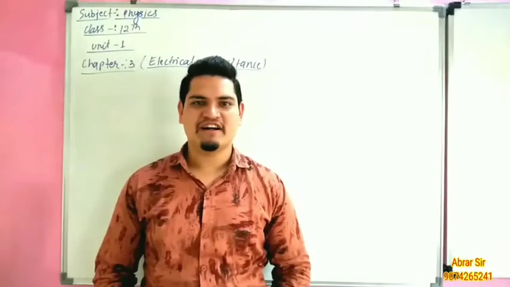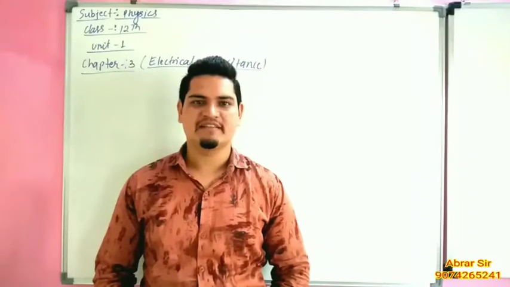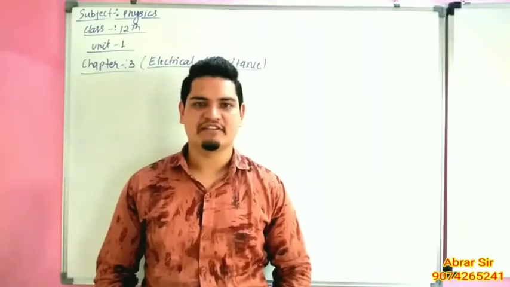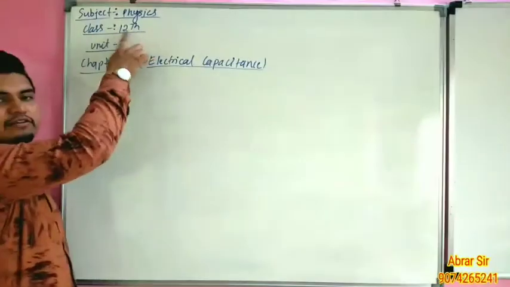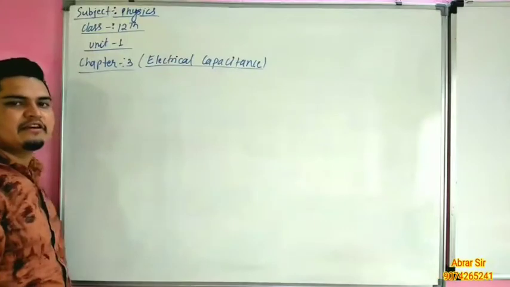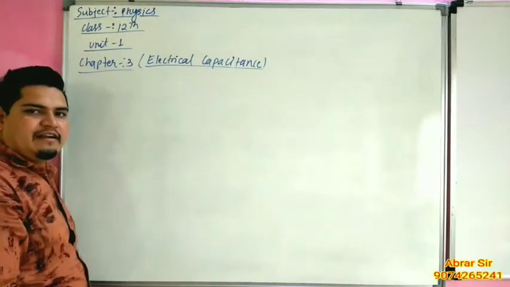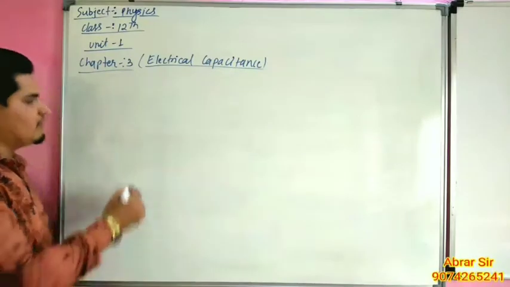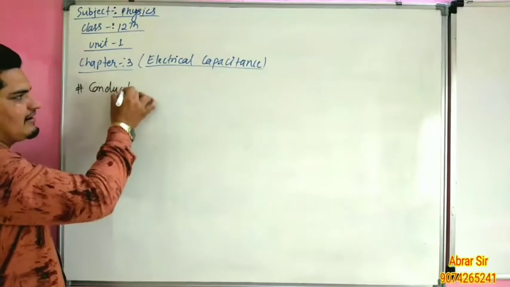Today we are going to start class 12 physics, unit 1, chapter 3, electrical capacitance. Before starting the chapter, we should know what is conductor and insulator. So our first topic is conductors.